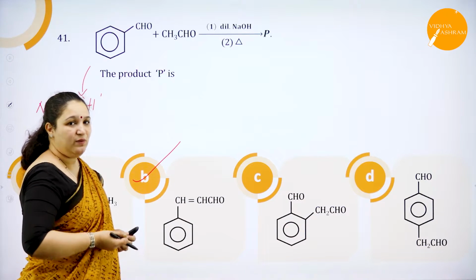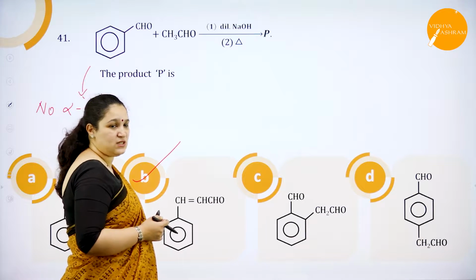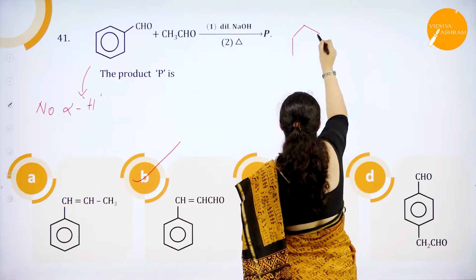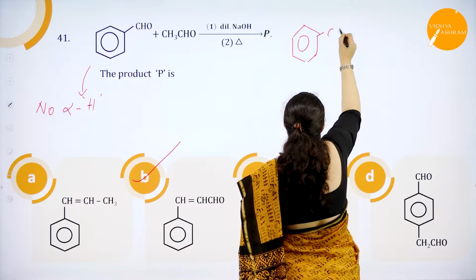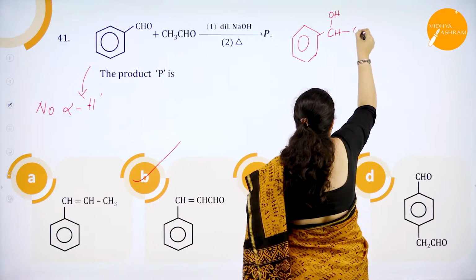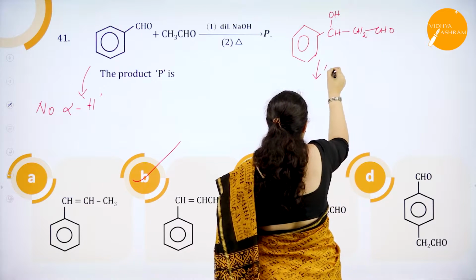It is directly which is there in your textbook, the same equation they have asked here, okay? So let me write the reaction for you. Here you have CH(OH)CH2CHO which is formed, which is heated.